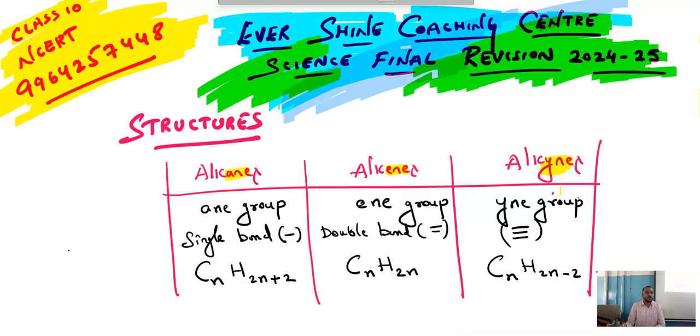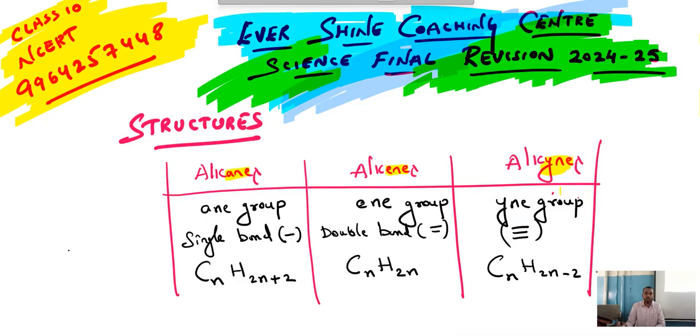So this is the general formula. By using this general formula, it will be easy for us to identify and also to write the molecular formula and structural formula of any hydrocarbon. Is this clear? So the general formula of alkene is CnH2n, alkane CnH2n plus 2, alkyne CnH2n minus 2.